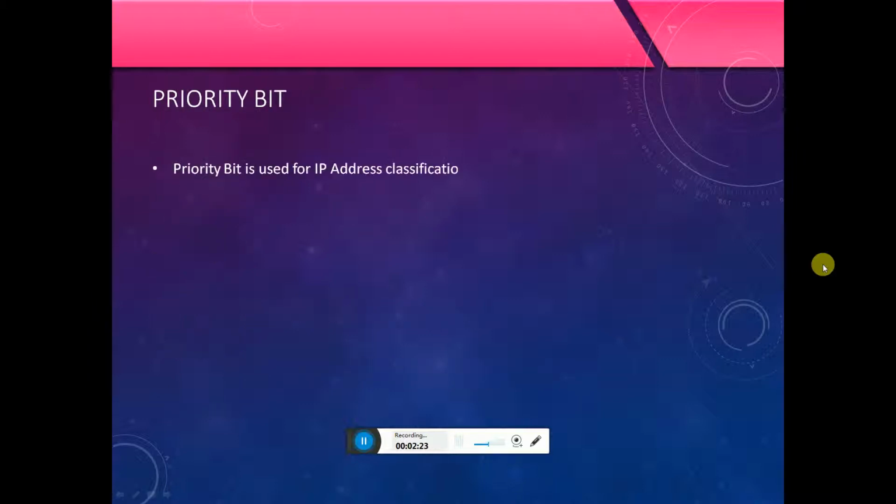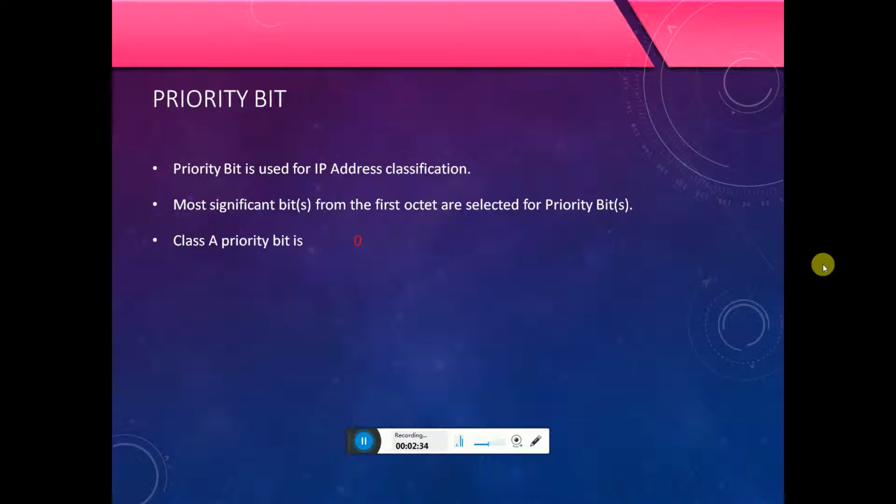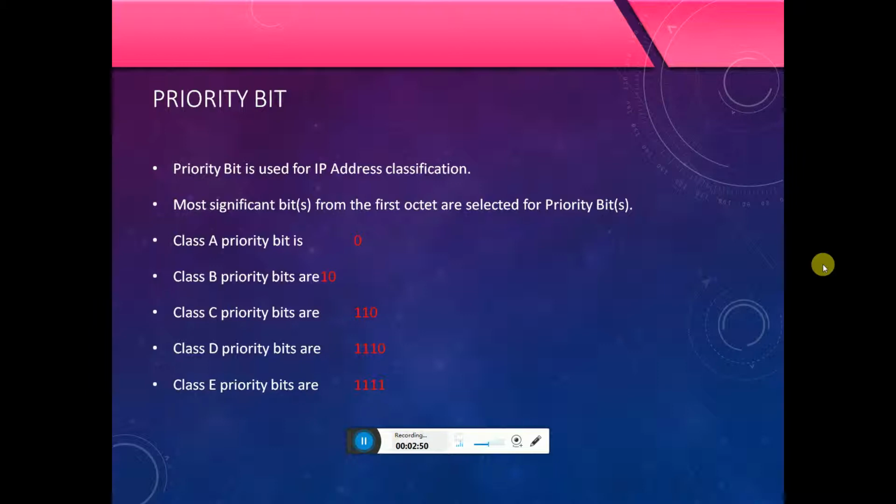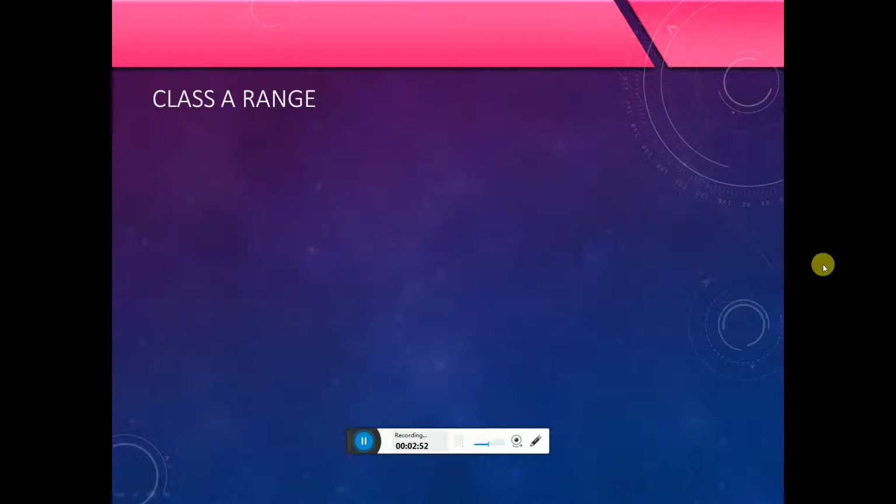Priority bits are used for IP address classification. The most significant bits from the first octet are selected as the priority bits. Class A's priority bit is 0. Class B's priority bits are 10. Class C's priority bits are 110. Class D's priority bits are 1110. Class E's priority bits are four ones.